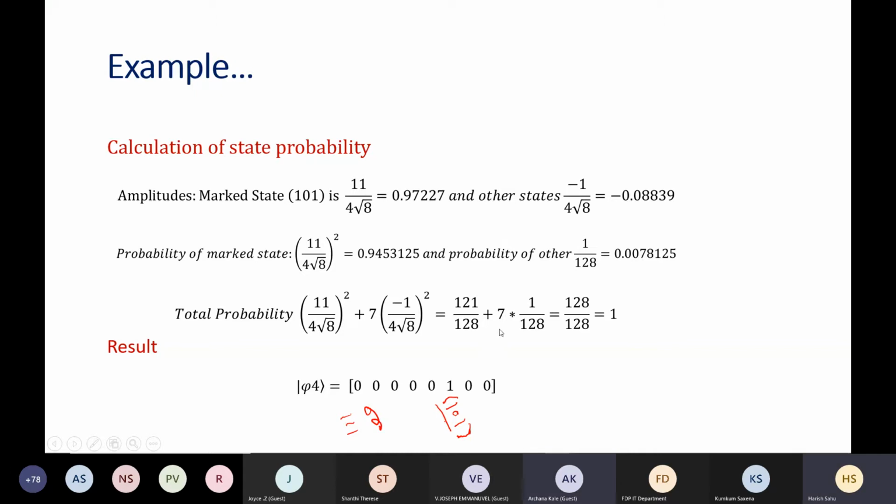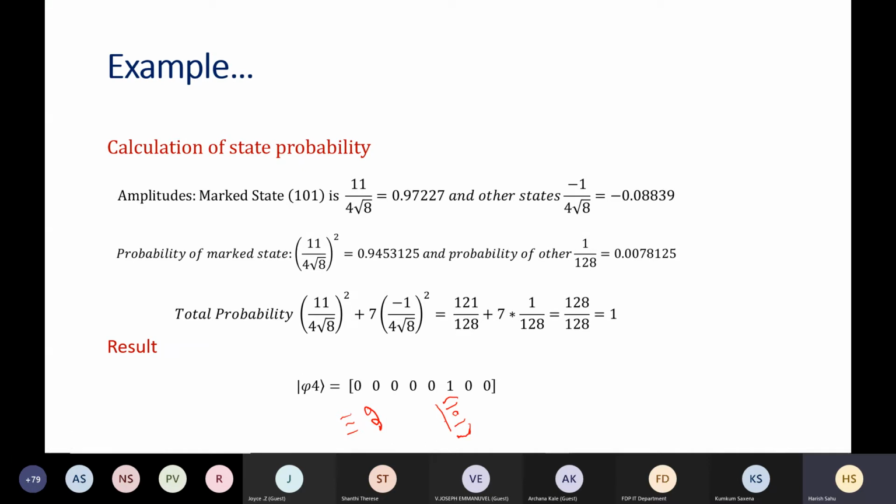So what we do is, it is not like we just run it one time and say, okay, this is our answer. We do this experiment 1000 times. If we do this 1000 times, then we will observe that 900 plus times, or 945 times, we are getting this 101, and other times we are getting other states also. What is the idea? Because it is probabilistic, in rare cases if you run this experiment one time only, you may get a wrong answer, because there is a probability of getting the other states also.